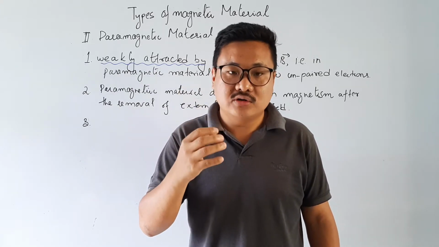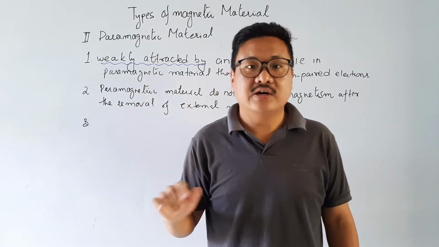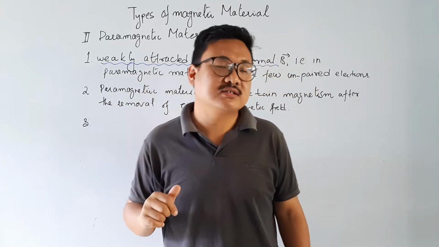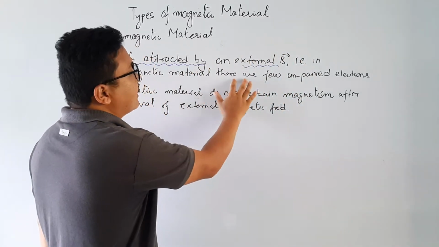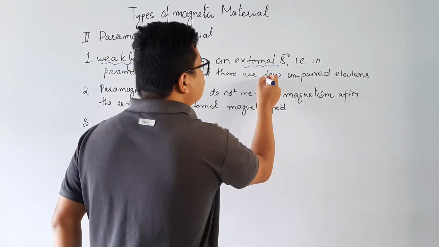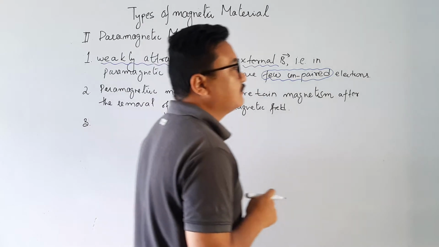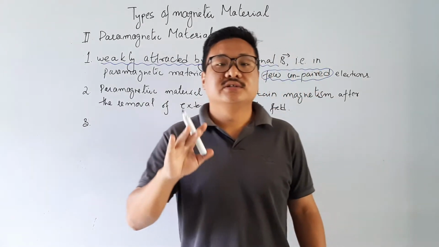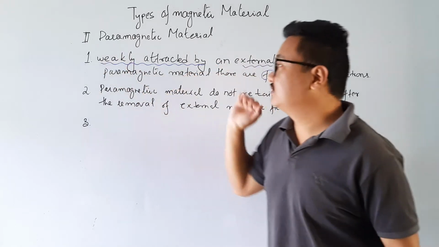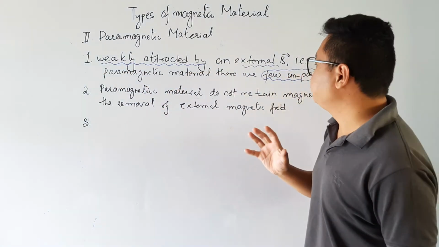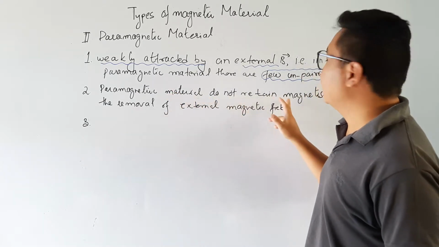If you have not watched that video, please watch it. I will give the video link in the description, don't worry. So it means that there are a few unpaired electrons in paramagnetic material, so these are weakly attracted by an external magnetic field. But paramagnetic material does not retain magnetism.